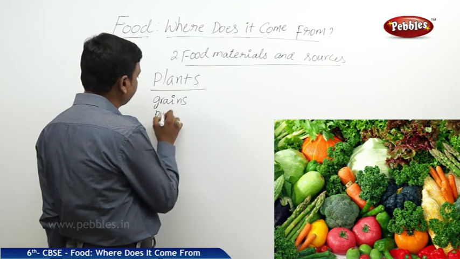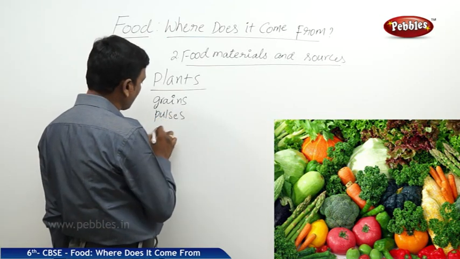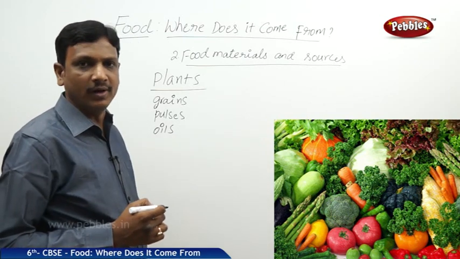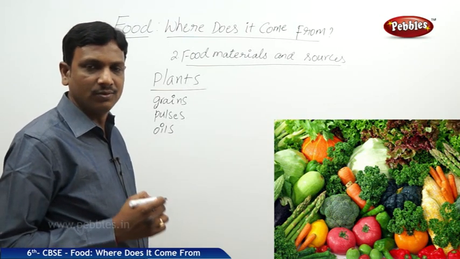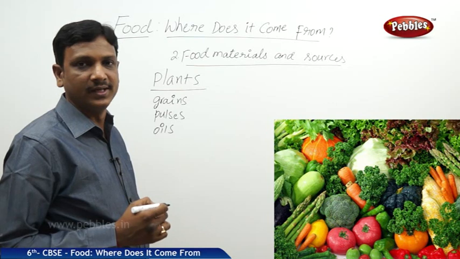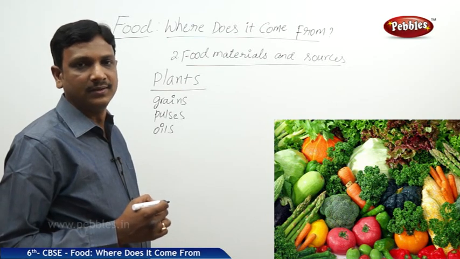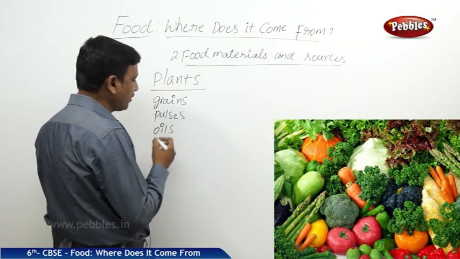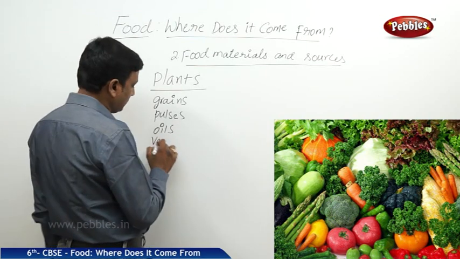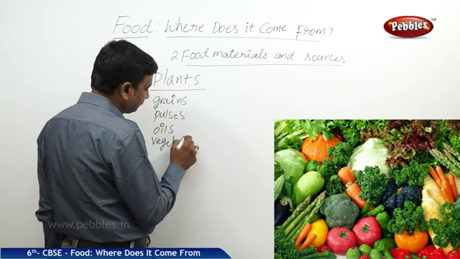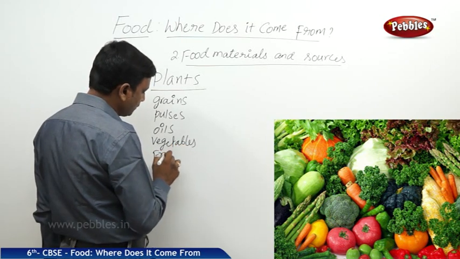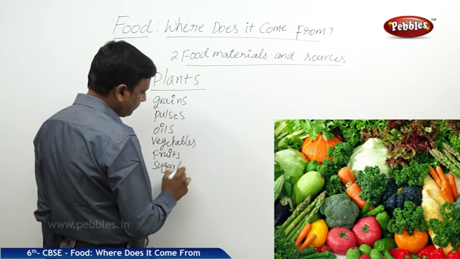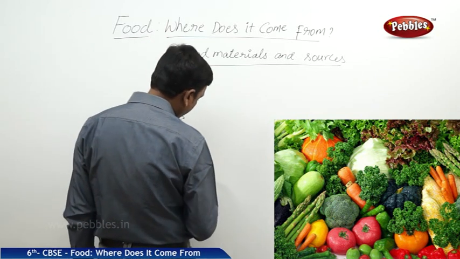And pulses, oils we get from plants, vegetable oil, seed oils, coconut oil, groundnut oil, mustard oil, rice bran oil. Likewise, we get different kind of oils, vegetable oils or cooking oils. Vegetables, fruits, sugar or jaggery, good.